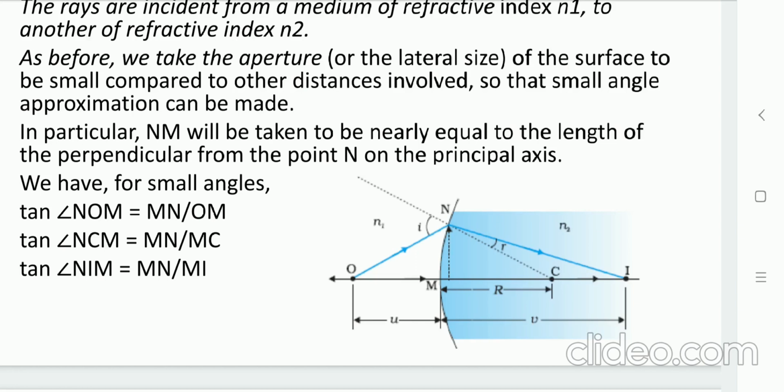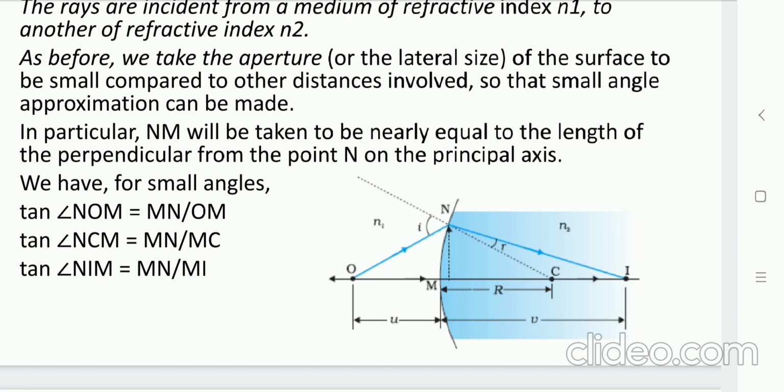Now, for the triangle NOC, that is the triangle between the object, the center of the spherical surface, and the interface point N, if we take that particular angle by including the exterior angle, then I is the angle of incidence, and I equals NOM plus NCM. I repeat, I is the exterior angle.